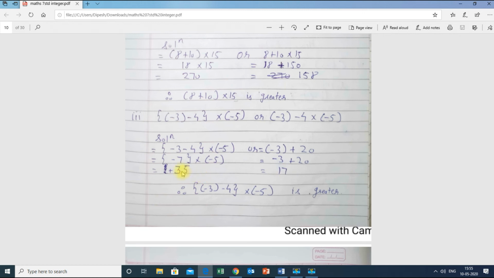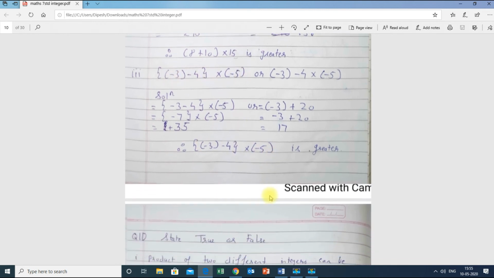So now which is greater? This particular part is greater. Therefore I can say this, minus 3 minus 4 in curly bracket into minus 5 in round bracket, is greater. If you are not writing in this form, then they might cut your half marks. Whatever the question asks for, we have to write in the same manner that they have given us.